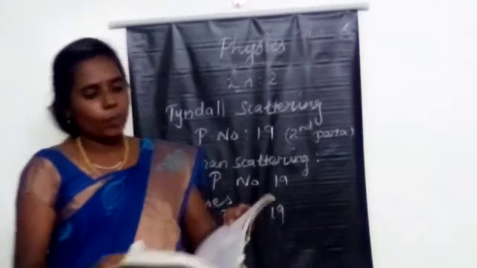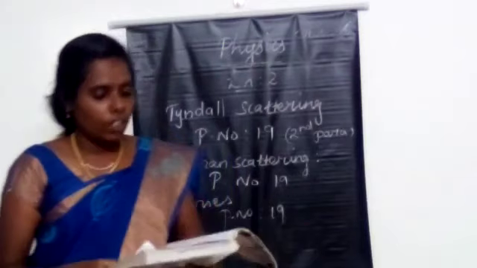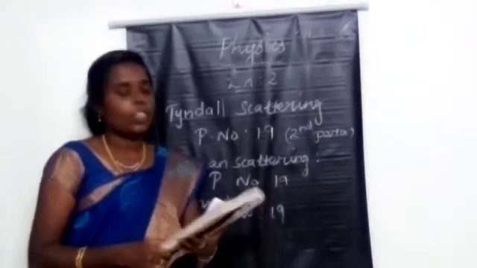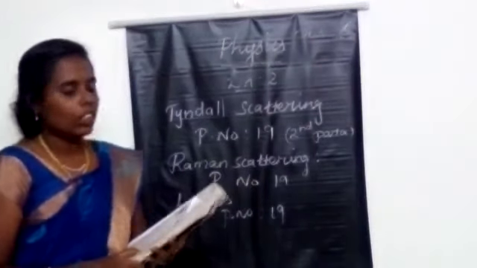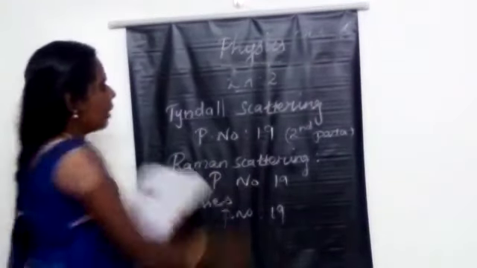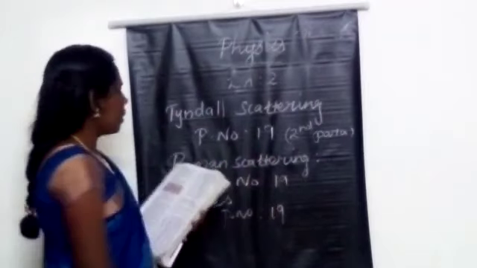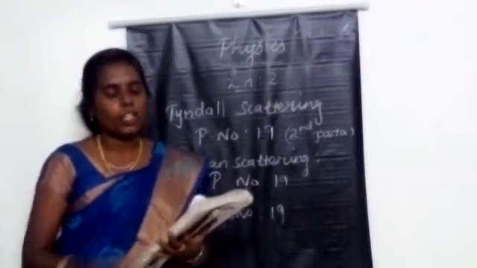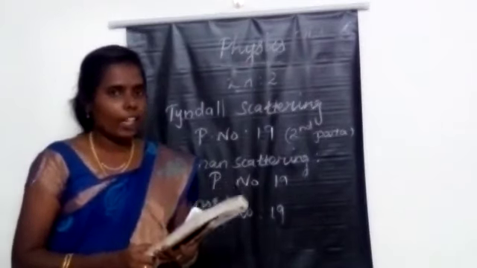Now all of you take your book and just mark what we learned till now. Take page number 19. The first question today: what is Tyndall scattering? Mark this question, Tyndall scattering, page number 19, second paragraph. The scattering of light rays by the colloidal particles in the colloidal solution is called the Tyndall scattering or Tyndall effect.